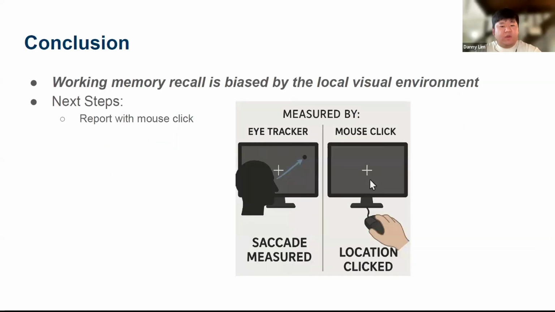So the main takeaway is that working memory recall is biased by the local visual environment. And as a next step, we're testing whether these biases persist with non-ocular motor responses, like mouse clicks.